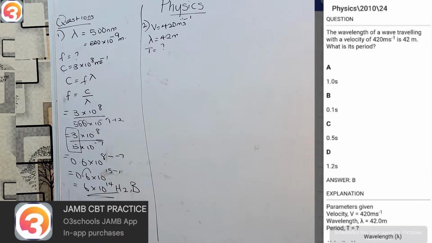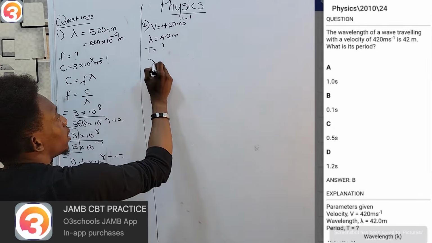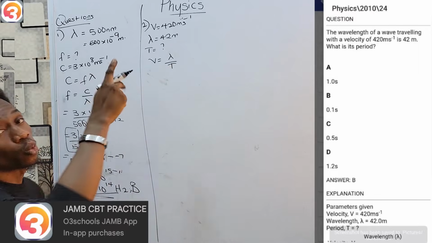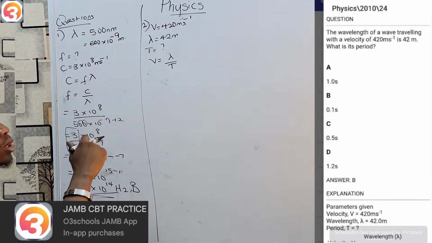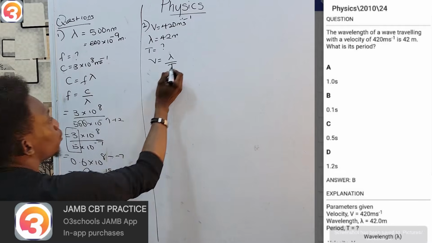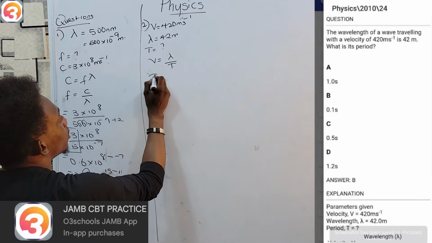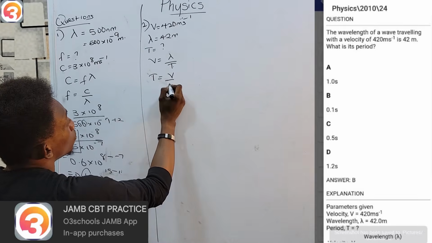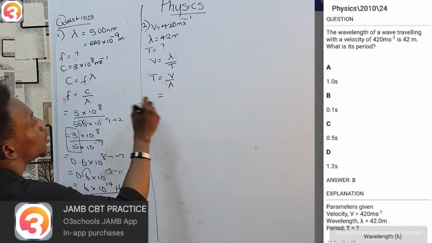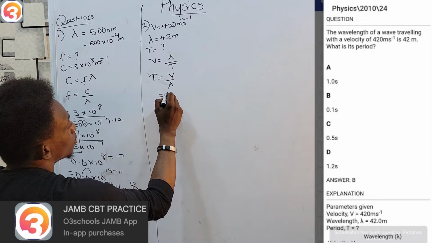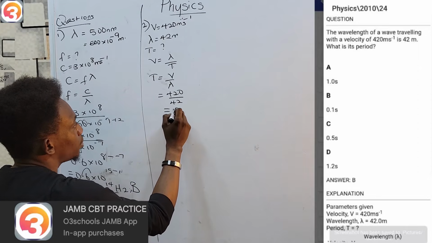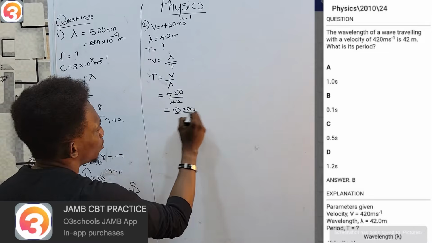Did we have a formula relating velocity, wavelength, and period? Yes. We noted that v must be lambda over period, because period is 1 over frequency and frequency is 1 over period. Therefore, to find my period, cross multiply: T equals lambda over v, so T equals v over lambda. My T will be 420 over 42. That is simply 10 seconds.